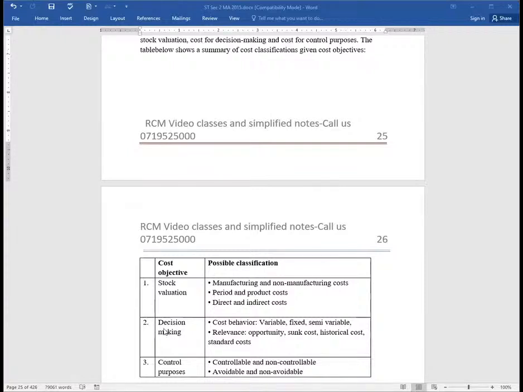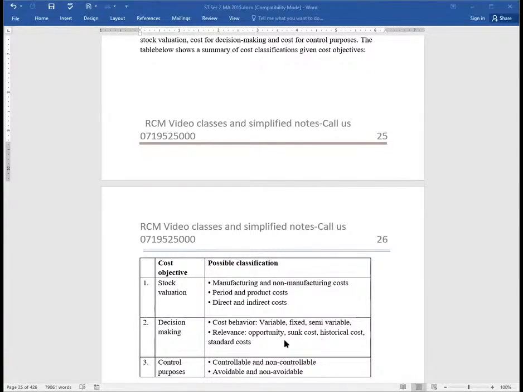For example, on decision making, we shall be classifying the costs in accordance to cost behavior, and you can see the various buckets there. We shall be having variable costs, great classification. We shall be having fixed costs, which are quite irrelevant in terms of decision making.